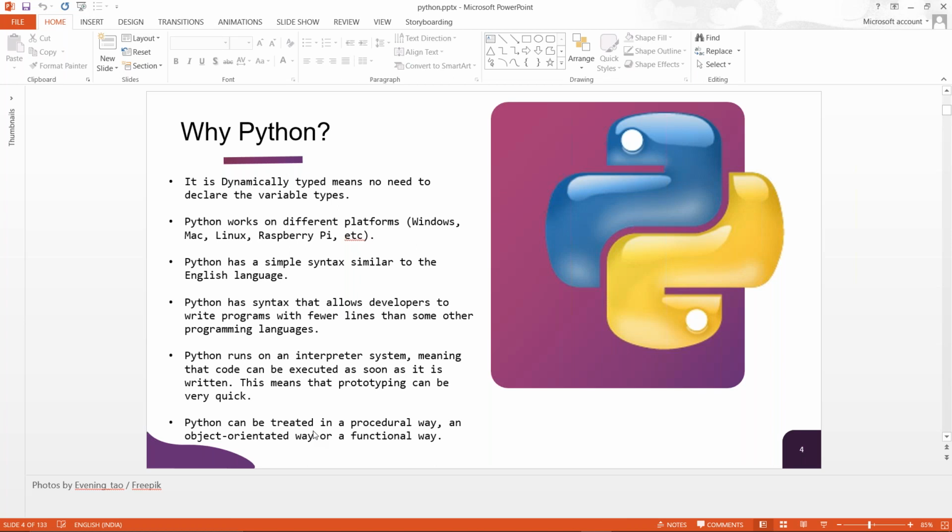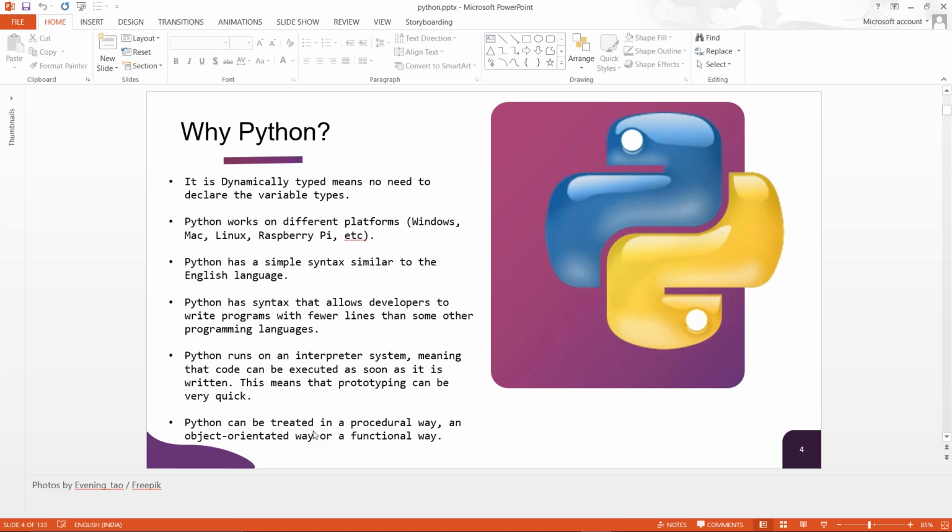Now, the next point is that Python has syntax that allows developers to write programs with fewer lines. This is what I was meaning to say: it has certain features that let us write fewer lines. In other languages, we write 5 to 10 lines; in Python, we can do it in 1 or 2 lines. This is a very good thing about it.